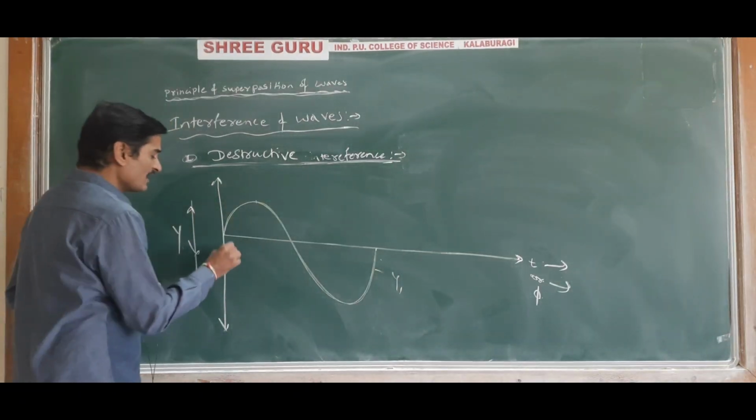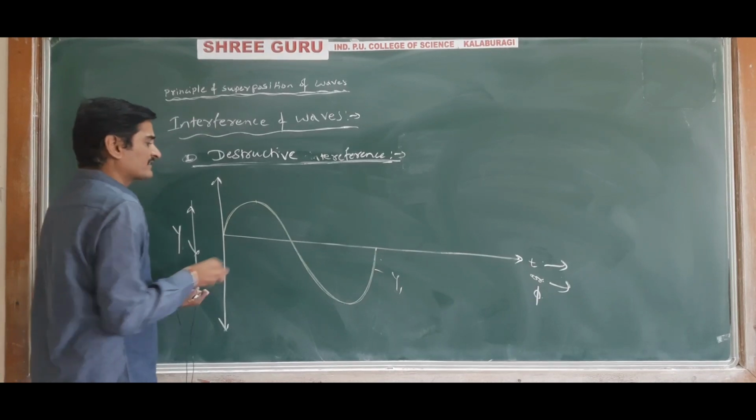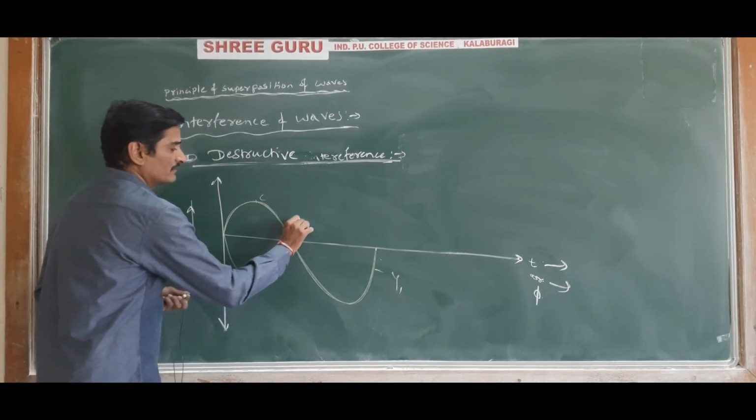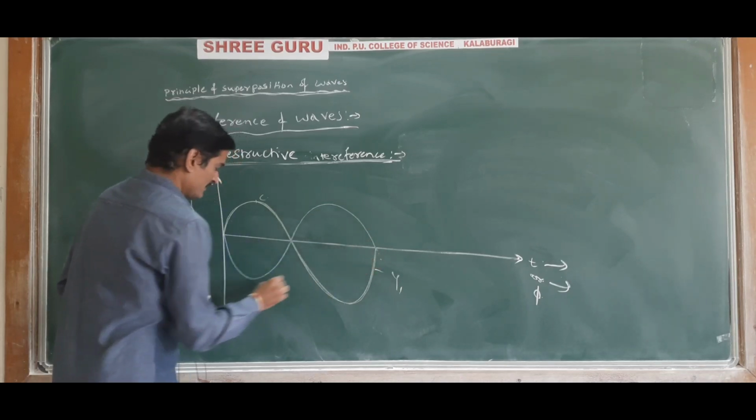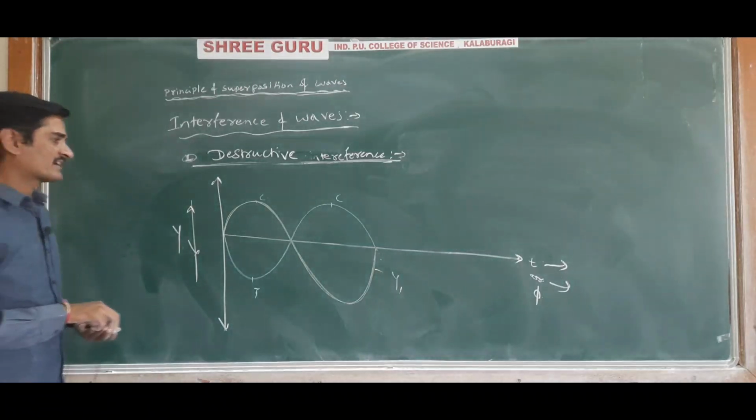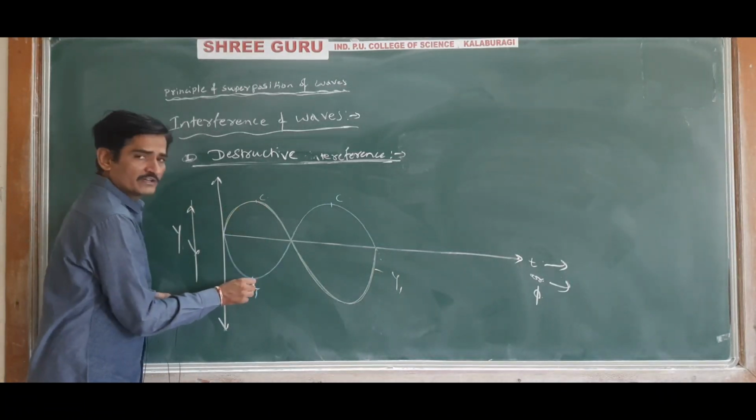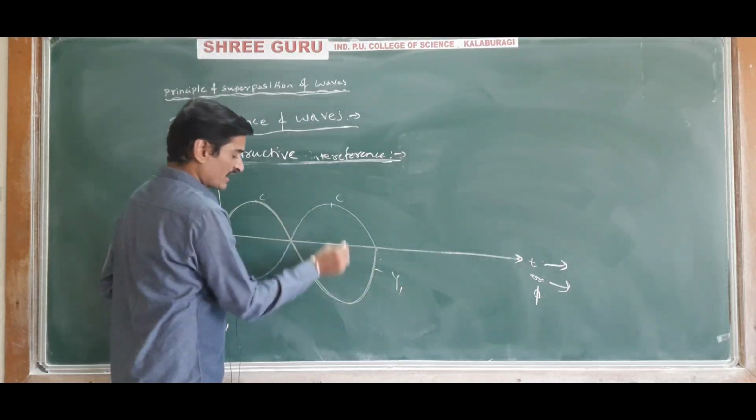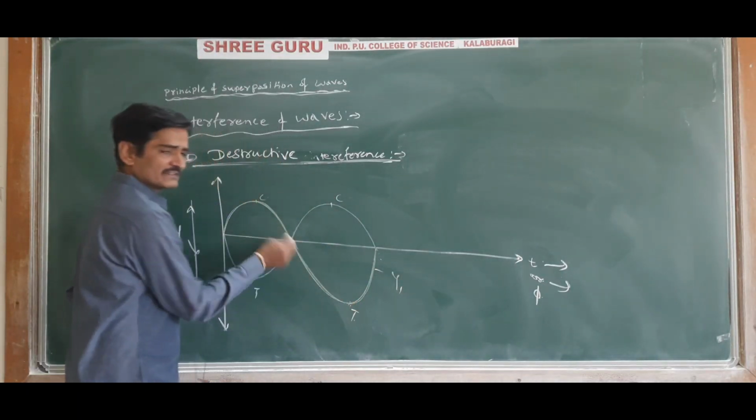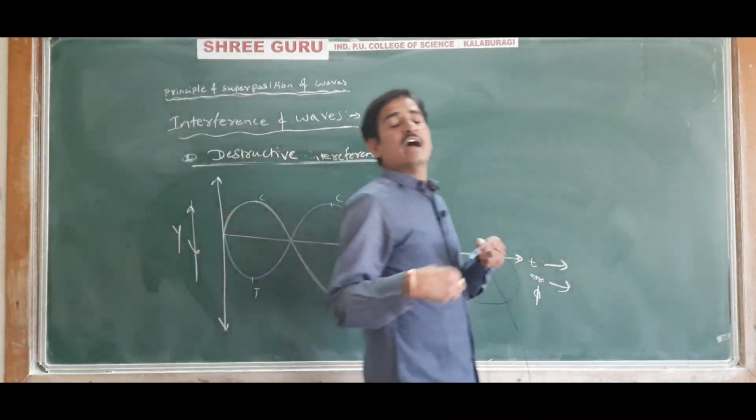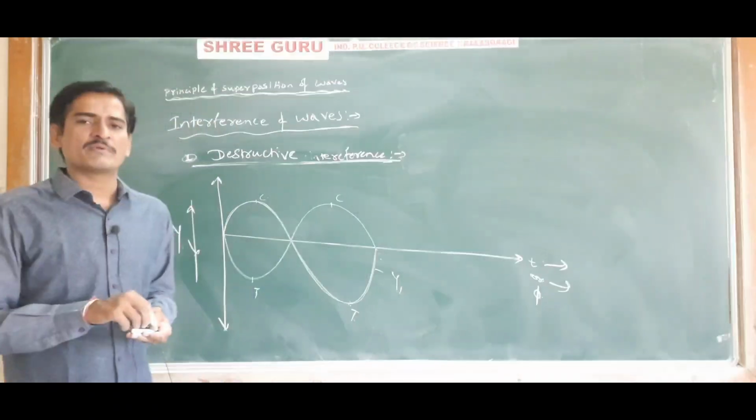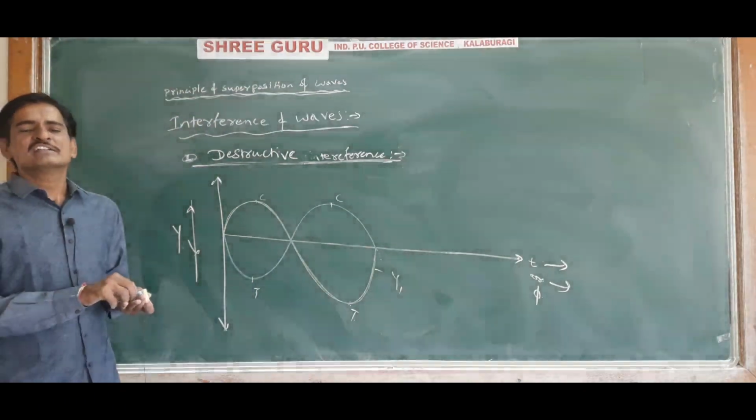Then the crest of one wave falls on the trough of another wave. See here, this is the second wave. This is the trough of the second wave and this is the crest of the first wave. The crest of one wave falls on the trough of the other wave, and the trough of one wave falls on the crest of the other. Then the amplitude of the resultant wave becomes minimum and it is called destructive interference.